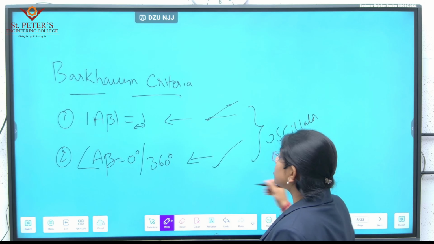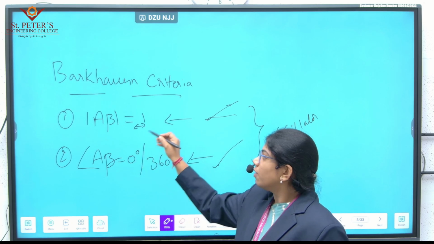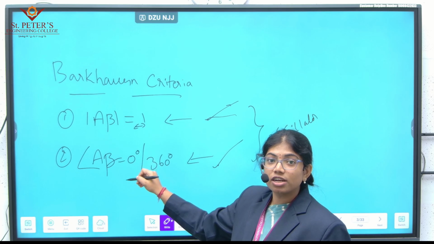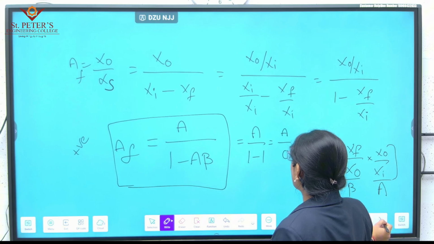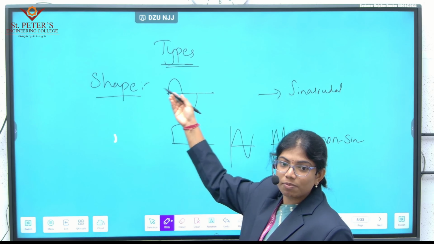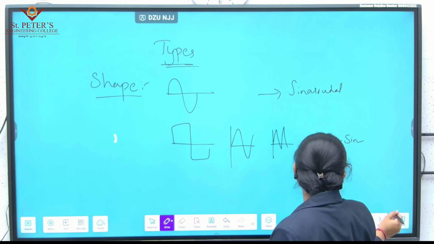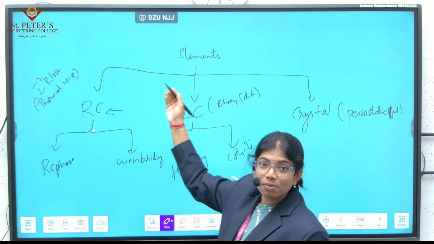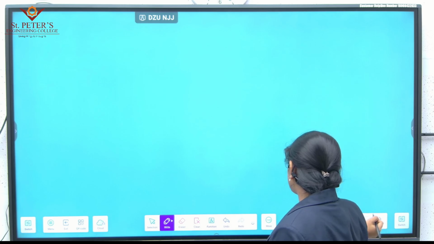Okay. Now after that we have seen the Barkhausen criteria. In the Barkhausen criteria we have two conditions. We calculated gain here and we understood why the loop phase should be 0 or 360 degrees. Next we have types of oscillators. We have seen the first type, based on shape, that is sinusoidal and non-sinusoidal oscillators, and the next one is based on elements: RC, LC and crystal oscillators. So we have seen the applications also.